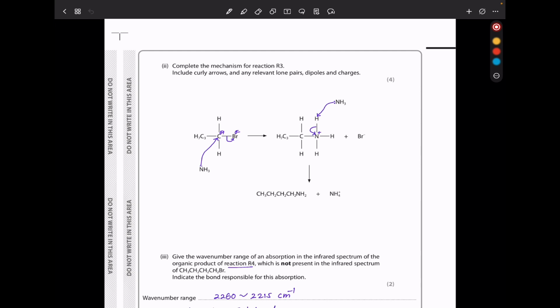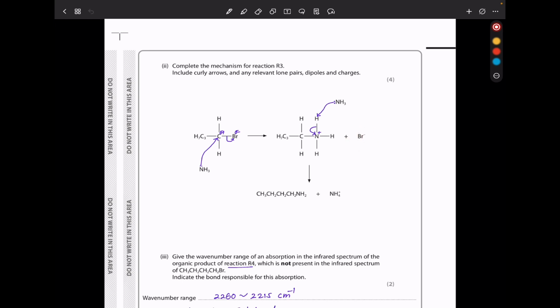Next they say, complete the mechanism for reaction 3, include curly arrows and any relevant lone pairs, dipoles and charges. Here we have the NH3 with a lone pair on nitrogen, and then we have the carbon-Br bond, which is polar, so I position delta plus and delta minus. The lone pair is going to be donated to the electron deficient carbon, and that bond is going to break away. So the Br becomes bromide.